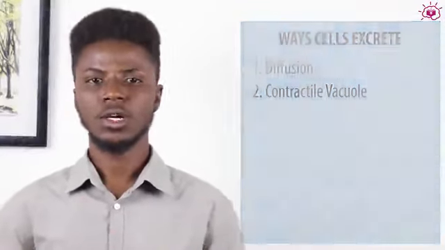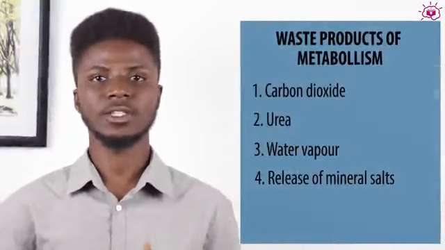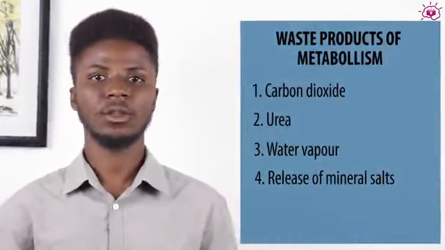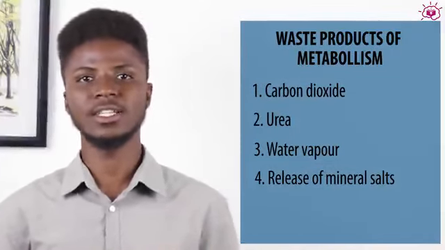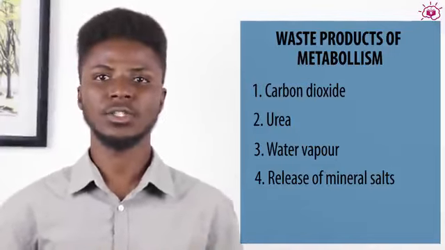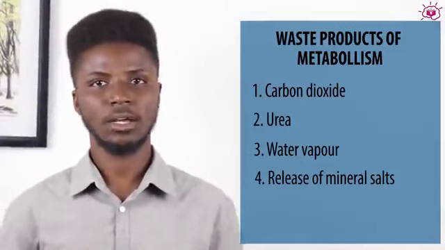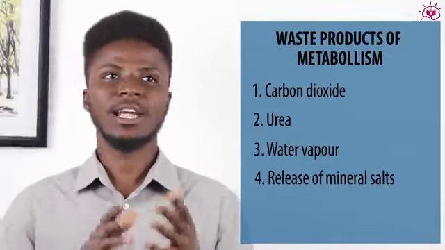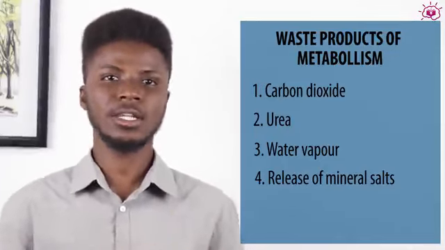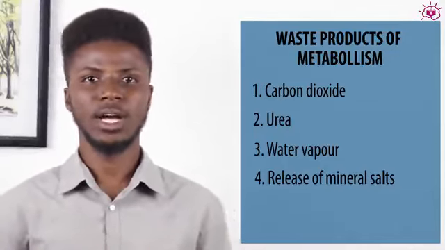Now we move to waste products of metabolism. There are three major waste products of metabolism: carbon dioxide, urea, and water vapor. And then sometimes cells release mineral salts into the environment. Mineral salts like sodium, chlorine, and so on, just to make sure that their environment is not toxic for their survival. And that is that about cellular excretion.